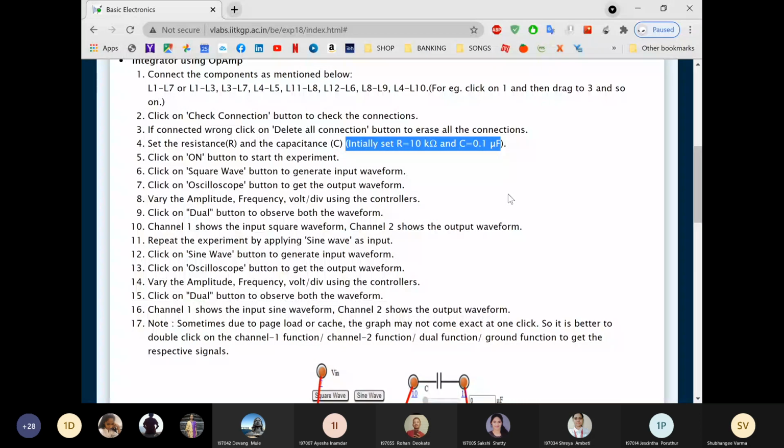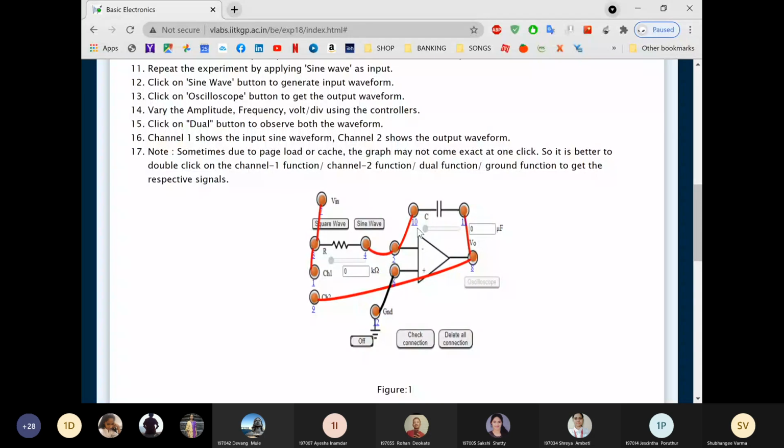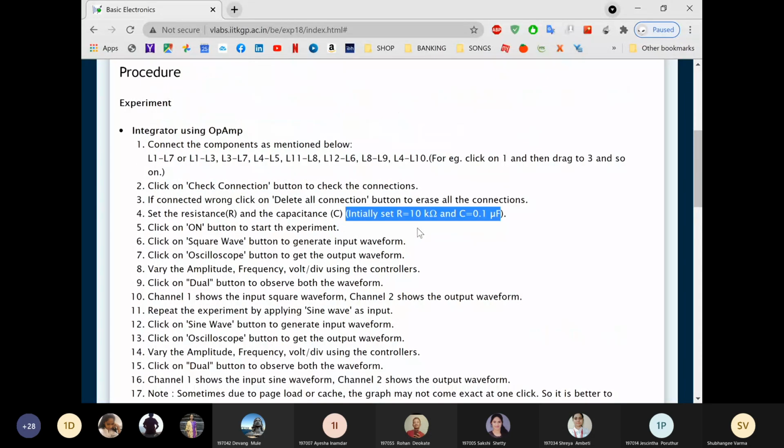Once we're done with the connections, we have to check the connections, and if our connections are correct, then we select the 10k resistor and 0.1 microfarad. Then we click here. This is an already simulated circuit, so here we click, and then we click on the oscilloscope. I'll show you in the simulation.